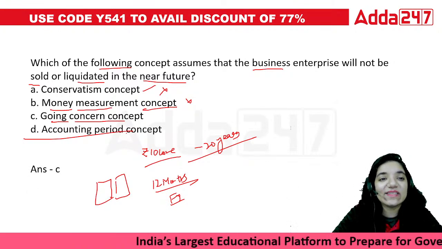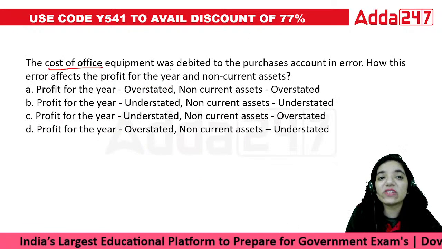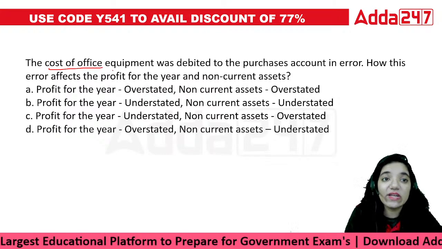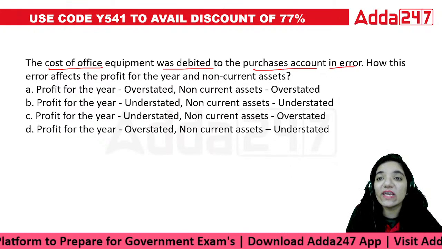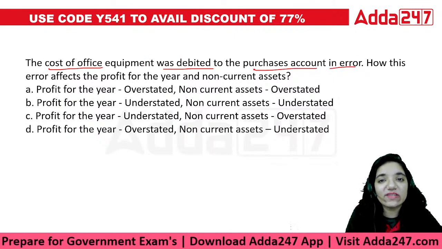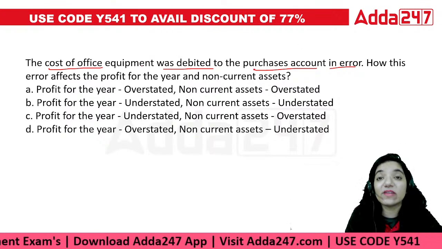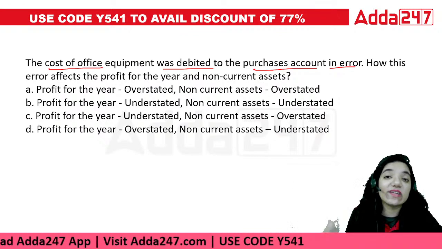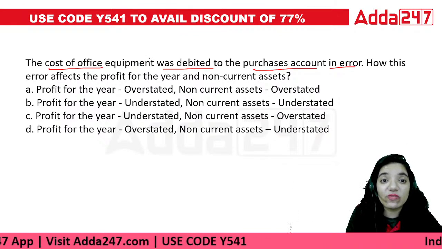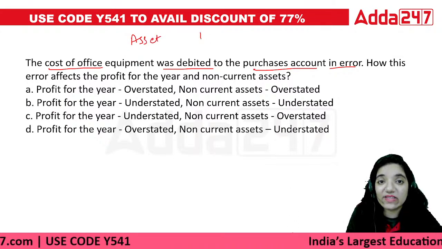Okay, that is C. Moving on to the next question, the cost of office equipment. This is rectification of errors. The cost of office equipment was debited to the purchases account in error. Now, what kind of error is this? Can you help me out with it? There are overall many types of errors in terms of rectification. What is the error that they're talking about? The cost of office equipment. You bought an asset, but it has been recorded as an expense.